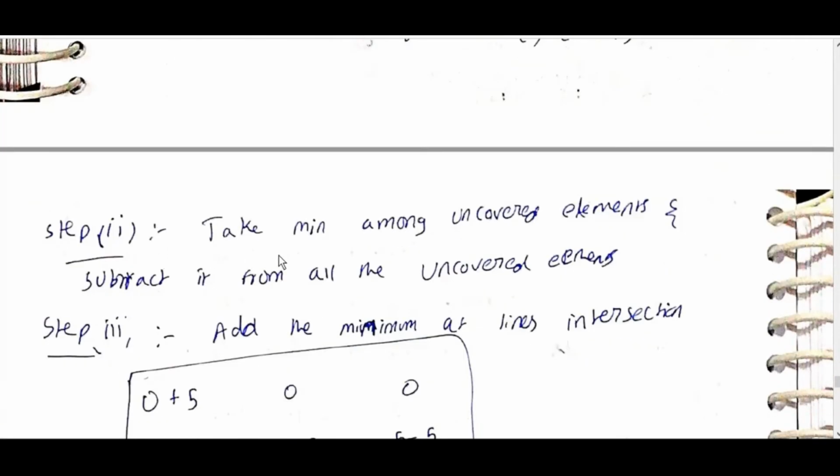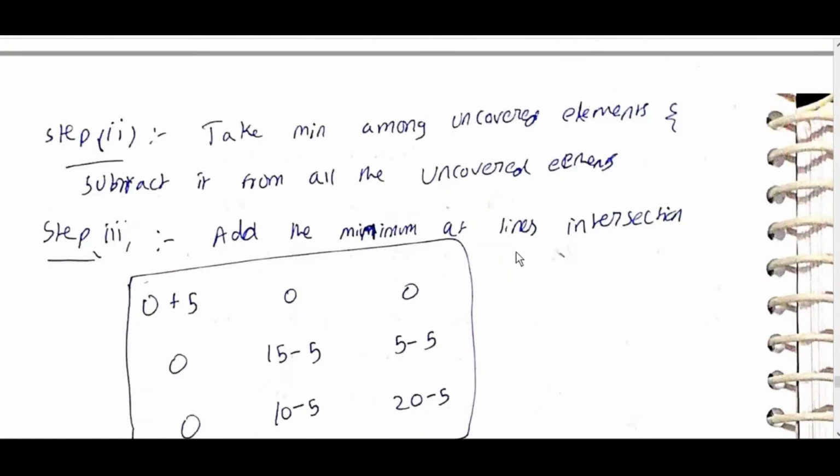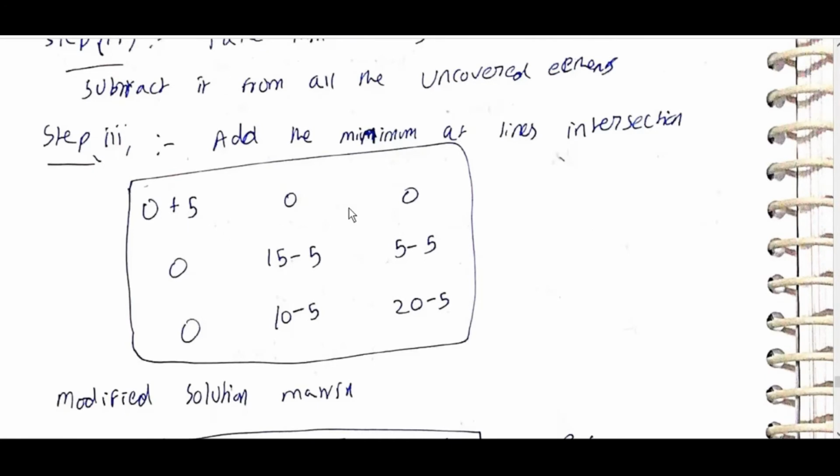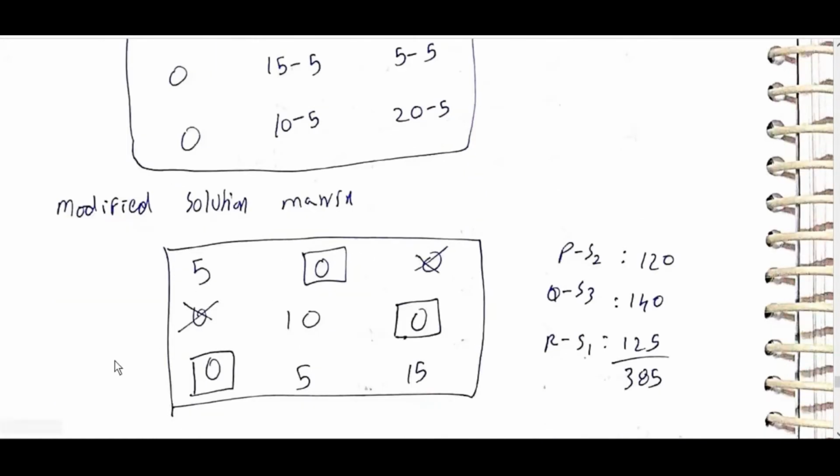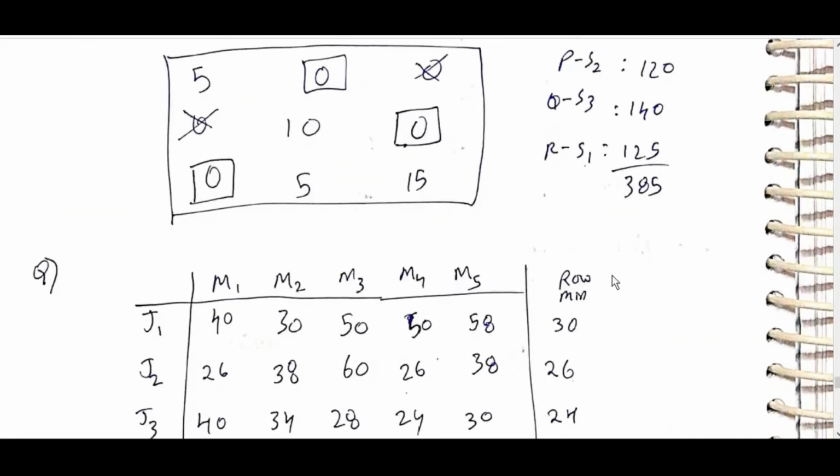Step 2: take the minimum among the uncovered elements and subtract it from all uncovered elements. Add the minimum at the intersection. Here 0 plus 5, while the 0s on the lines remain the same, but subtract from the remaining. Now we have a modified solution matrix. Now allocate. Among these, first we can allocate this, then this will be cancelled, then this is allotted, then this is allotted, remaining similar to above.